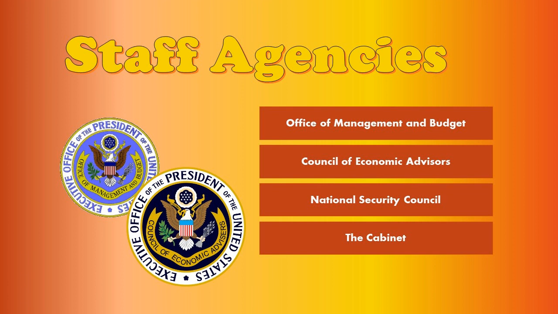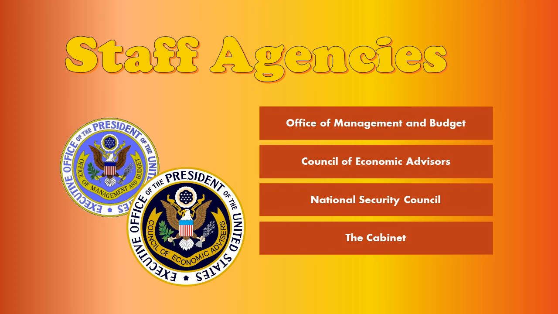So a couple of examples of staff agencies. These are things that you know of because we talked about them a few days ago, those parts of the bureaucracy that help the president do their day-to-day job. So the Office of Management and Budget, that's an agency whose job is to make the budget for the president. That doesn't really help you. That is a job that serves the president of the United States.